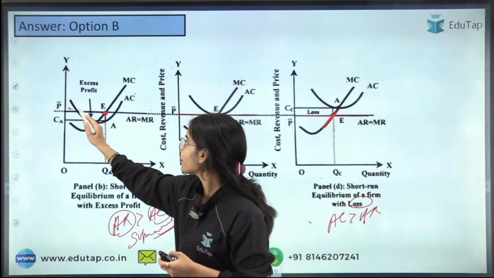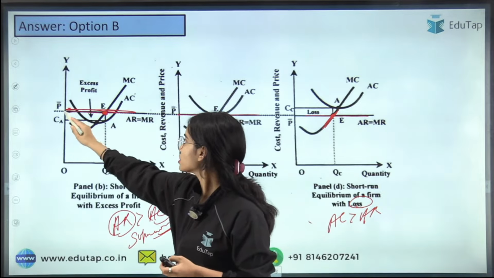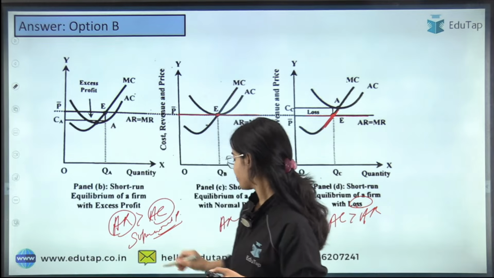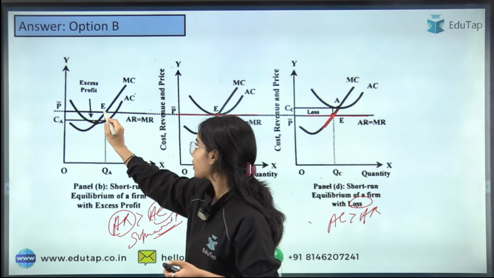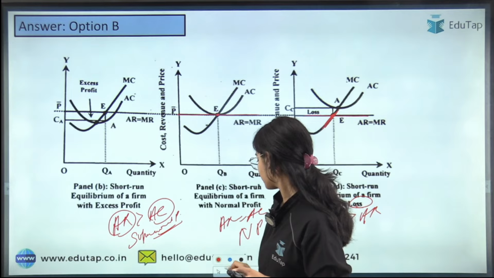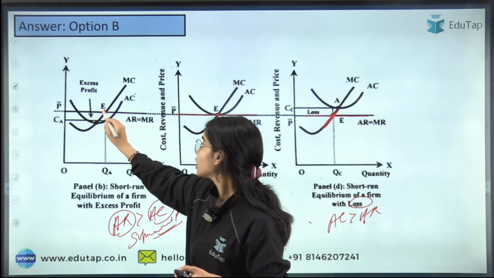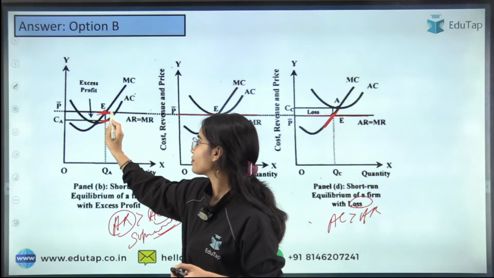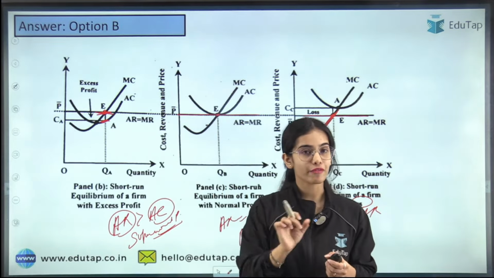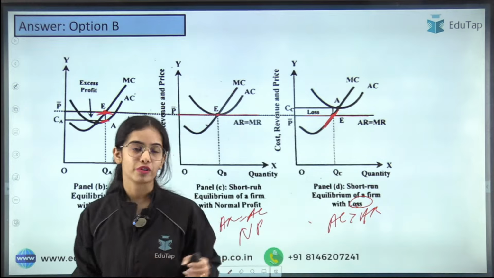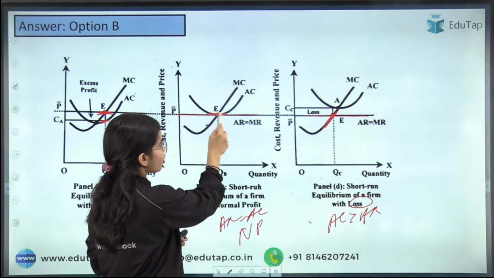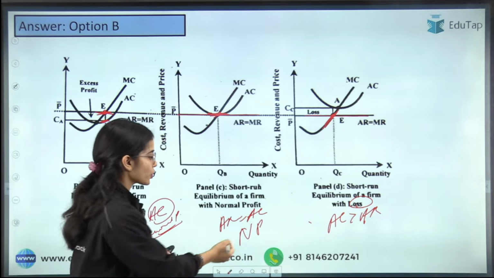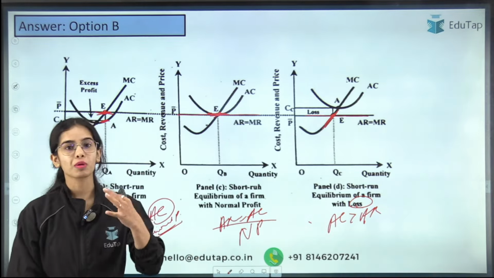So here the average revenue is this, while the average cost at the equilibrium point E is here, while the average revenue is here. So average revenue is greater than average cost, so you are making supernormal profits. In this case, the average cost is here and the average revenue is also here. So the average revenue is equal to average cost, so normal profits are being made.